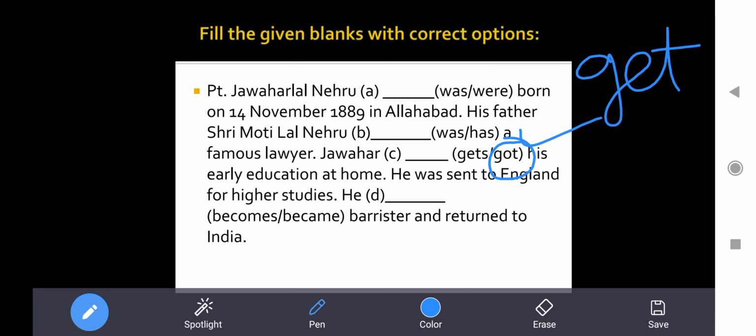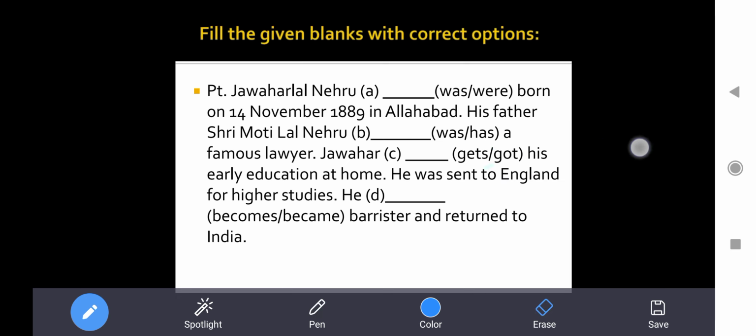What does the second form of get become? Got. When does gets come? When we talk about simple present and the subject is singular. That time we would have used that. But in this case we are talking about the past tense, so we will use G-O-T, that is the second form of get, G-E-T. The second form is G-O-T, got, right? I hope this is clear to all.